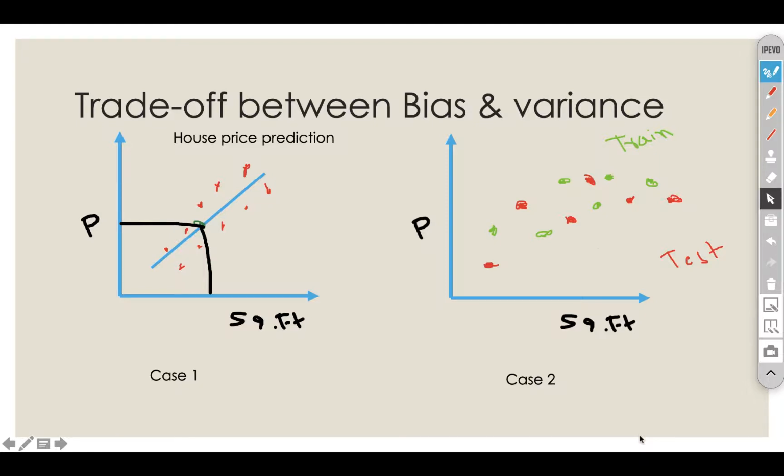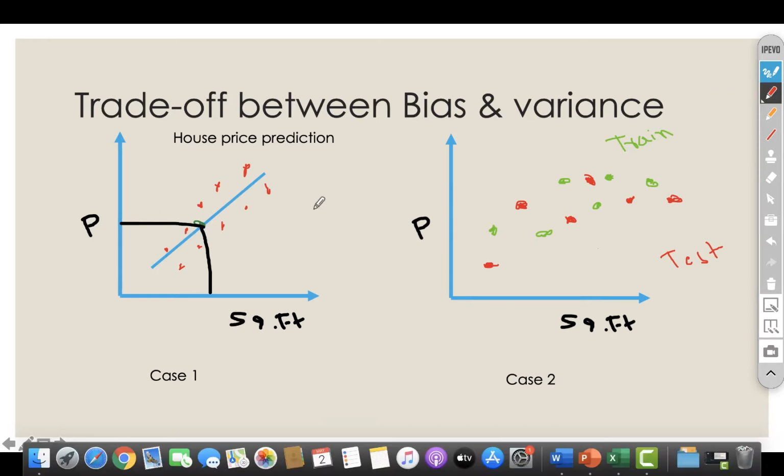Myself Raju Hegde. Today we are going to learn about the trade-off between bias and variance. In case 1, I have taken house price prediction, the price versus square feet. So we have built a model with the training data and we are predicting. You can see here, this is the prediction point. It's very simple, we are predicting and the line is very straight and the model is very good. Right? The model looks very good.